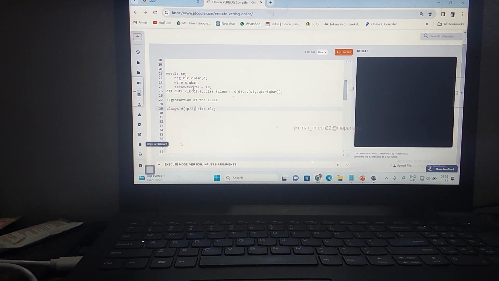So I'm declaring the what? Parameter. Constant. What is TP value? 10. Now 10 divided by 2 means what? 5. So what is the time period of this? Total time period is equal to 10. So by simply varying this, I can create a different time period of the clock.